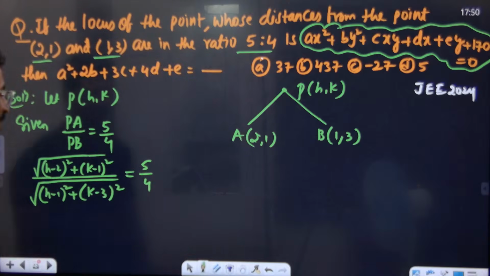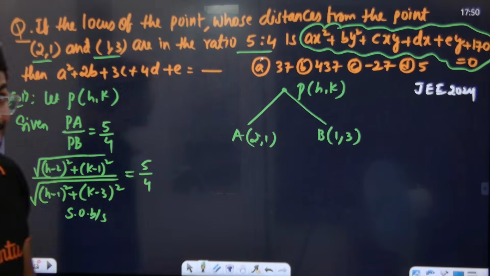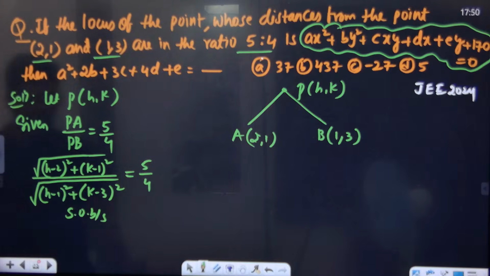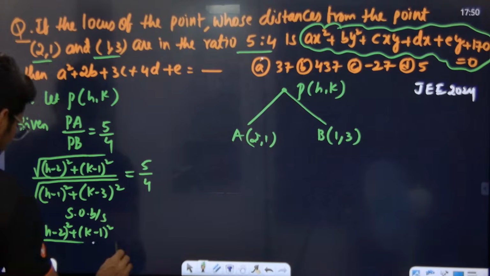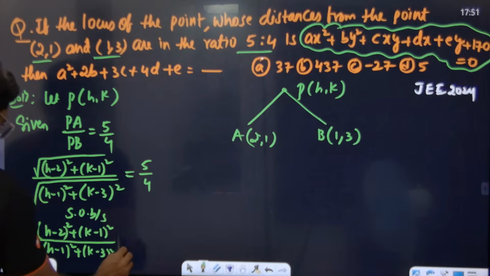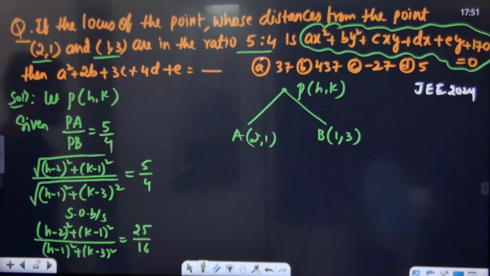Make it fast. How do we do this? Squaring on both sides. How do we do this? Squaring on both sides, see how it comes. h minus 2 whole square plus k minus 1 whole square divided by h minus 1 whole square plus k minus 3 whole square is equal to 25 by 16. Correct or not? Tell me.